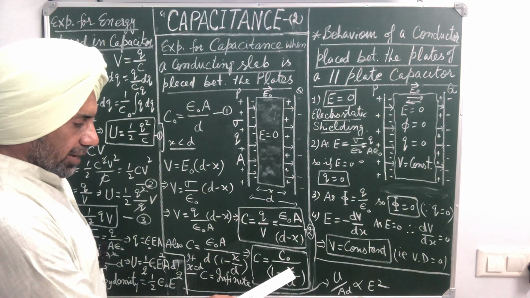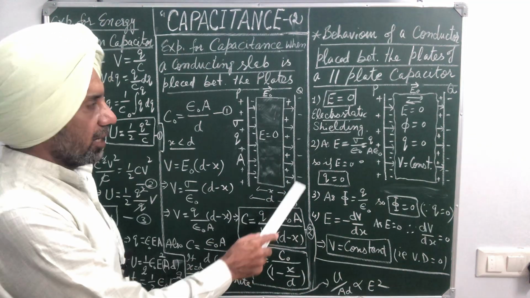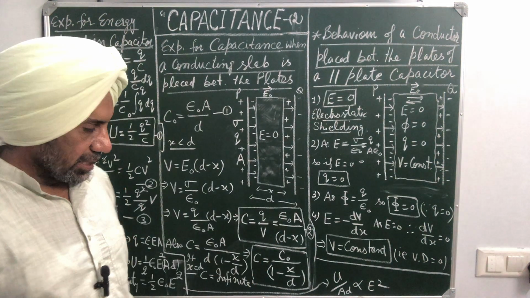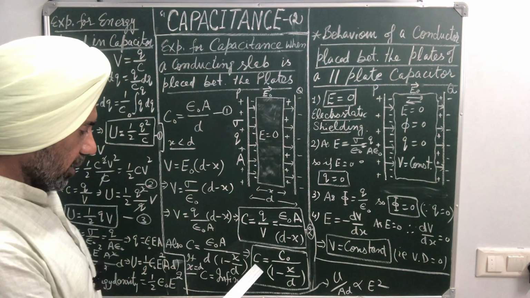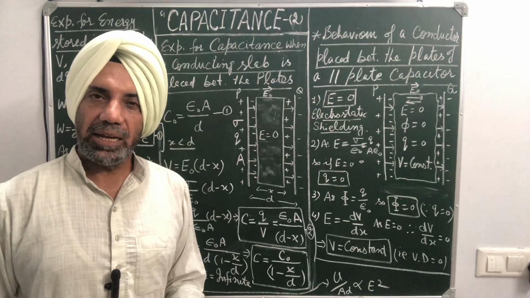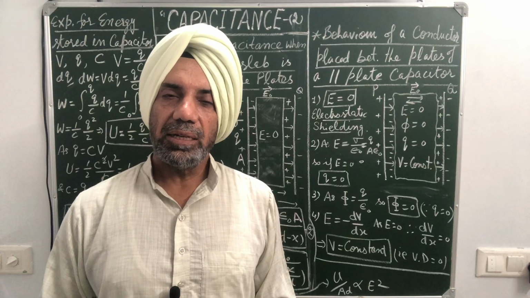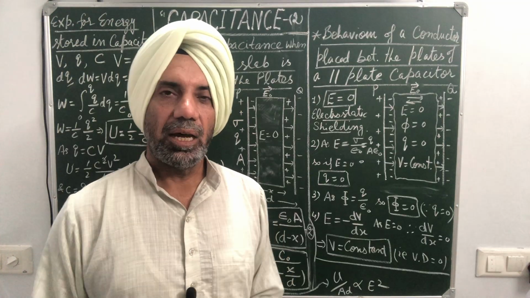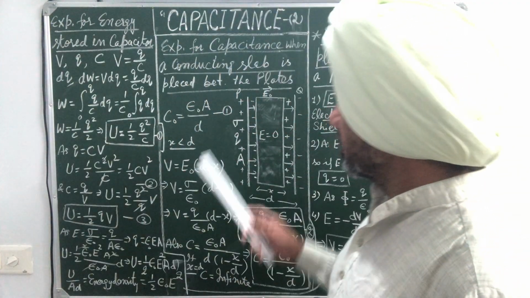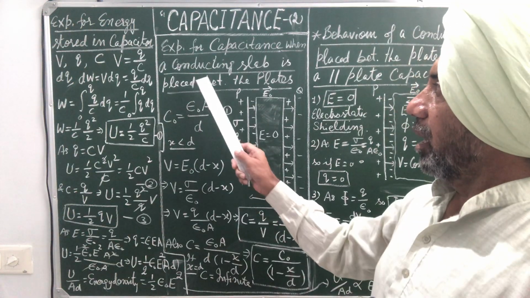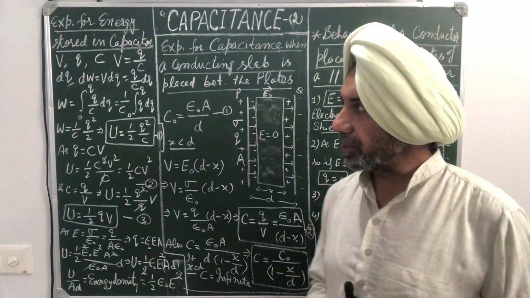And as a special case, when x becomes d, that is, the whole space available between the plates is filled with a conducting slab, then x will be equal to d, so 1 minus d upon d is equal to 1 minus 1 is equal to 0. So C becomes infinite. So we can increase the capacitance of a parallel plate capacitor to any desired value by using a conducting medium between the plates. This is the required expression for the capacitance of a parallel plate capacitor when a conducting slab is introduced between the plates.